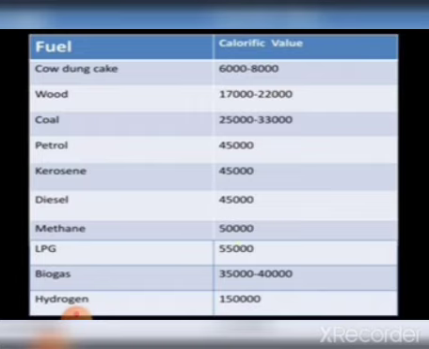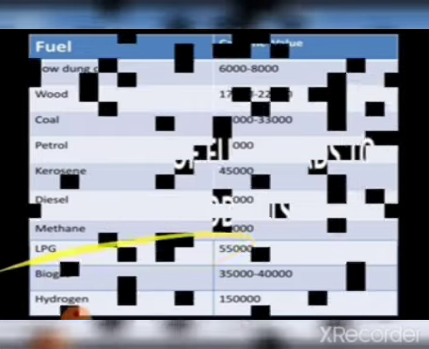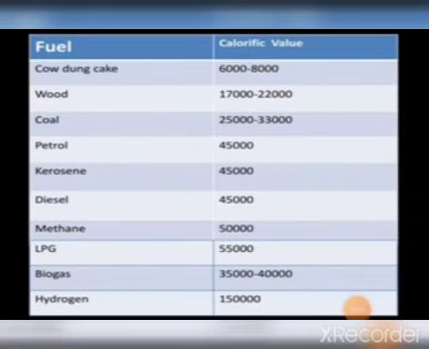So due to that reason, LPG is considered as one of the ideal fuels. I hope children you understood. So today we have come to know about fuel, fossil fuel, examples of fossil fuel, fuel efficiency, and calorific value of different fuels. Thank you.